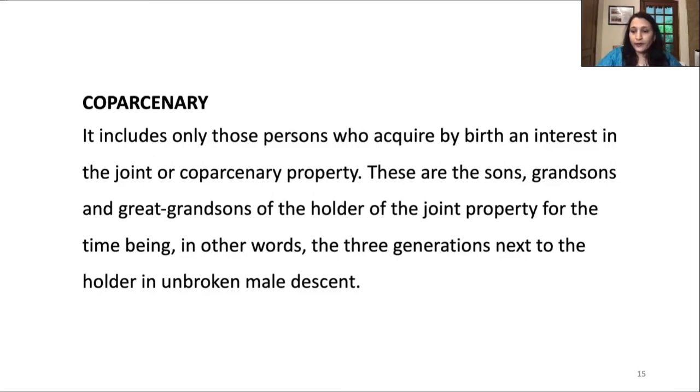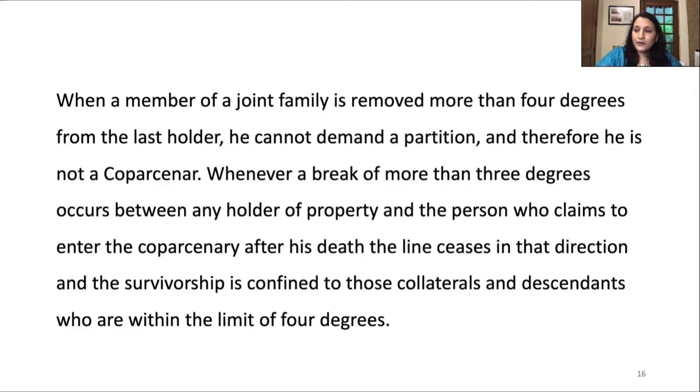Though every co-partnery must have a common ancestor to start with, every extant co-partnery is limited to 4 degrees from the common ancestor.